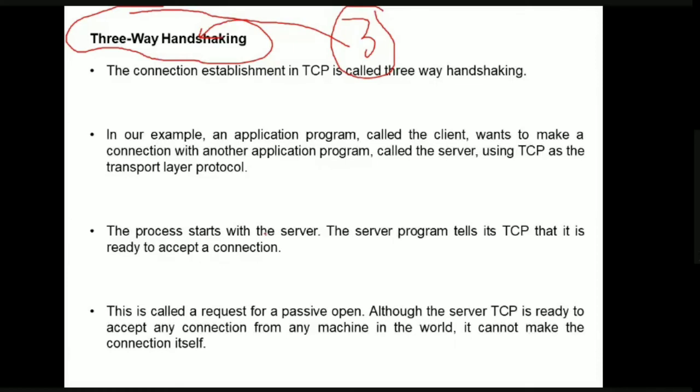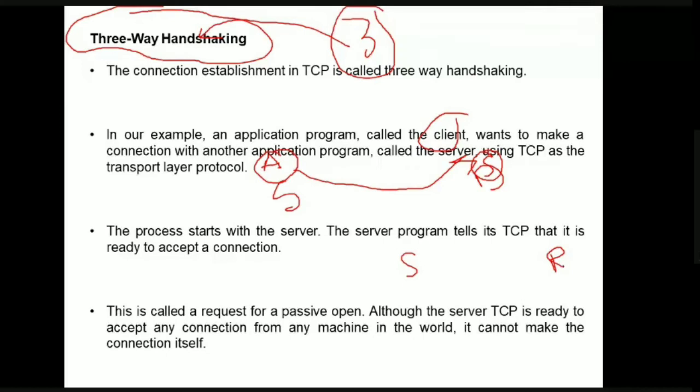Okay, so let us take an example. This is the source and this is the destination. There is an application program at the source, which we will call the client. This client wants to connect with another application program at the destination, which is called the server. These two communicate with each other using TCP as their transport protocol. The process starts with the server. The receiver has a process called the server process, and the sender has a process called the client process.